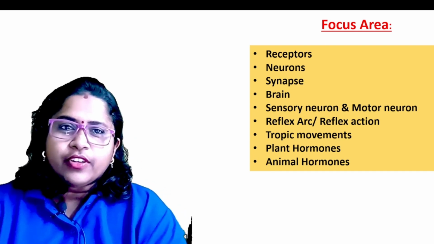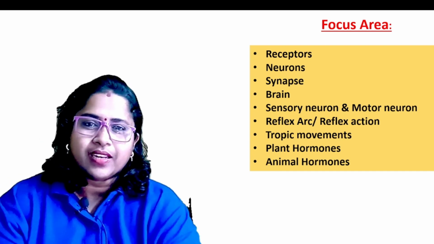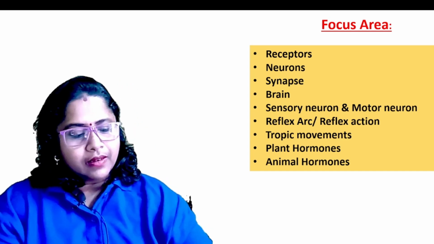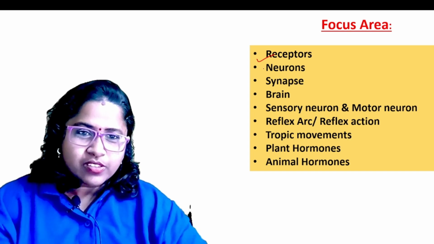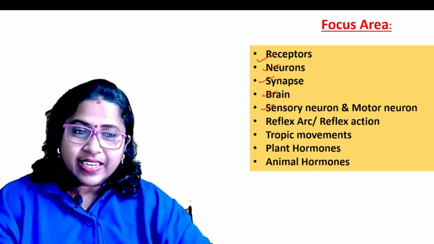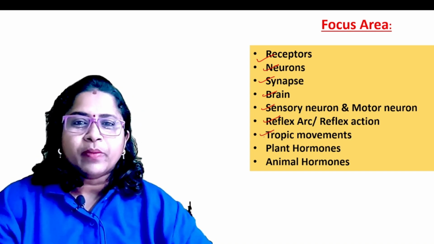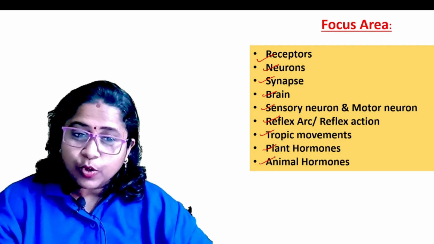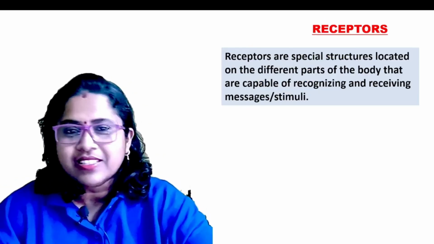Before that, we should know the focus areas from where usually the board questions come. For example, questions regarding receptors, neurons, synapse, brain, sensory neuron and motor neuron, reflex arc, tropic movements, plant hormones and animal hormones. So let's get started with receptors.